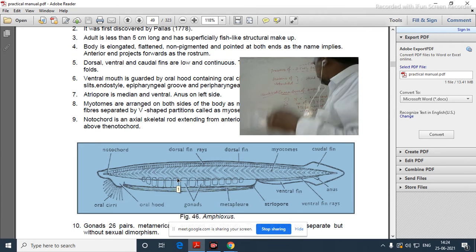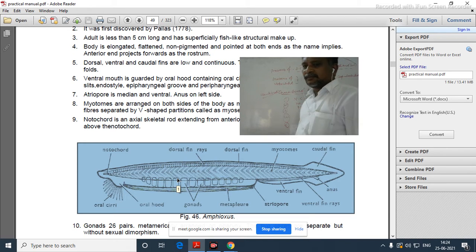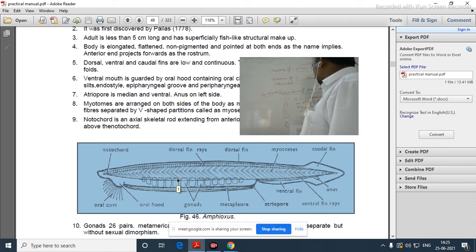Presence of an oral hood, snout is there, V-shaped myotomes are there, myocommata, and oral cirri.